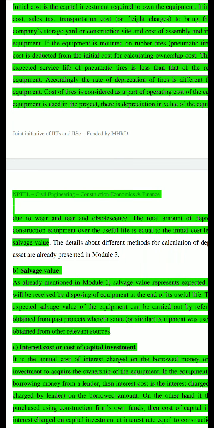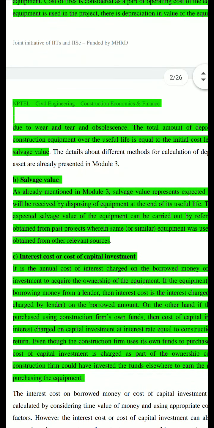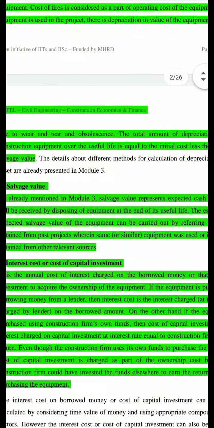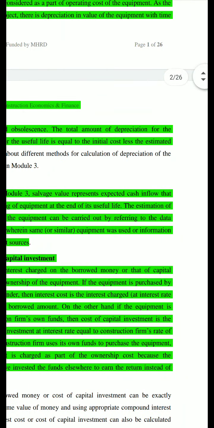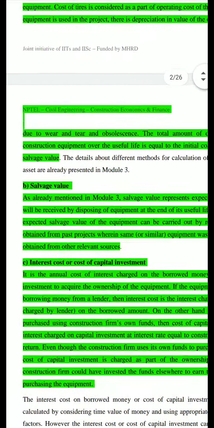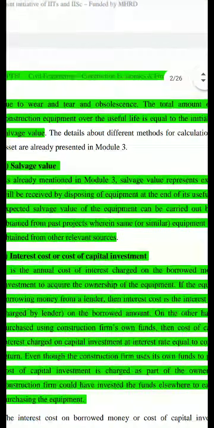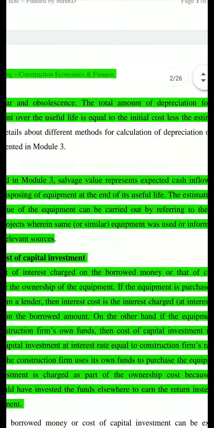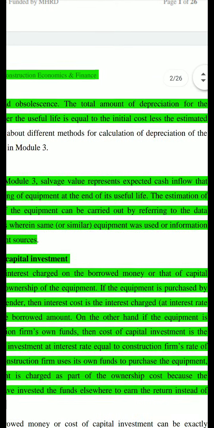Resale value. Whatever you get as resale value, you deduct from the initial cost, and that is considered as the depreciation over the entire life period of the equipment. Salvage value represents the expected cash inflow that will be received by disposing of the equipment at the end of its useful life.